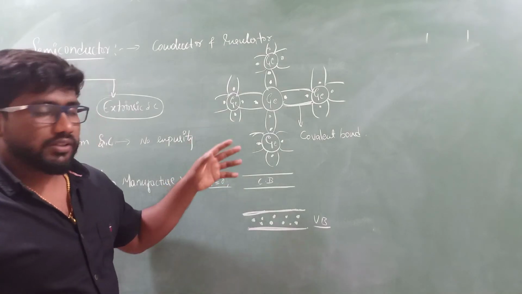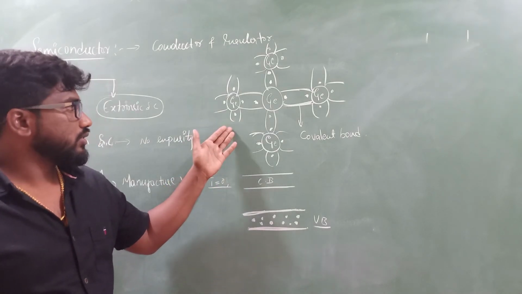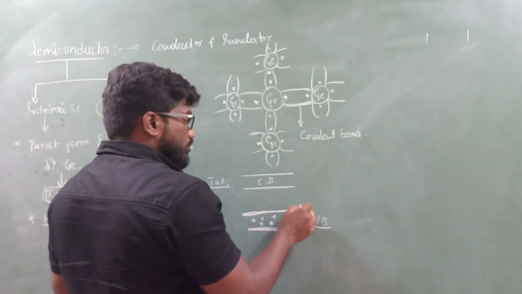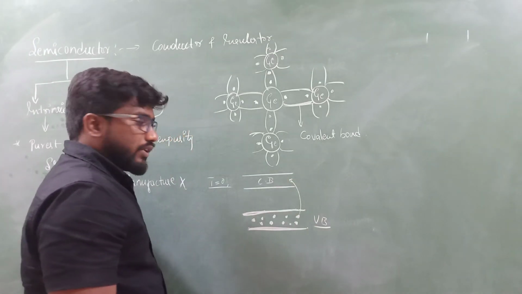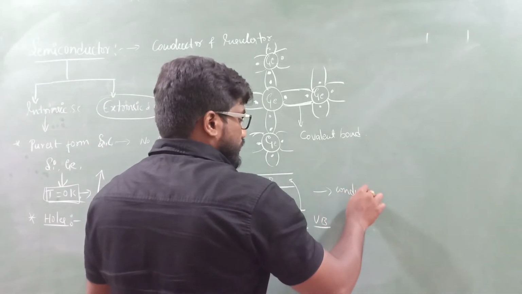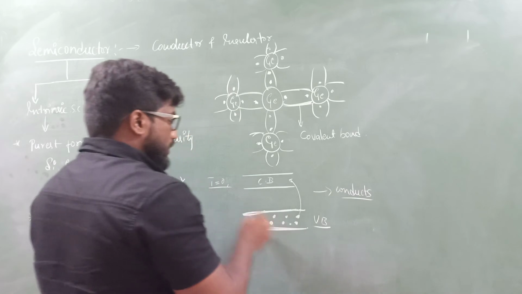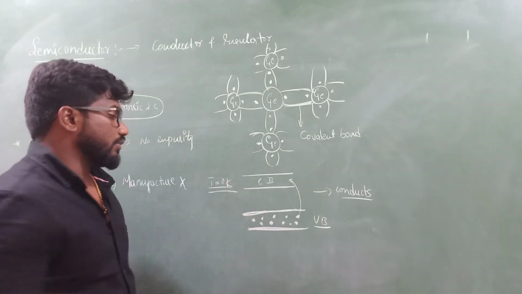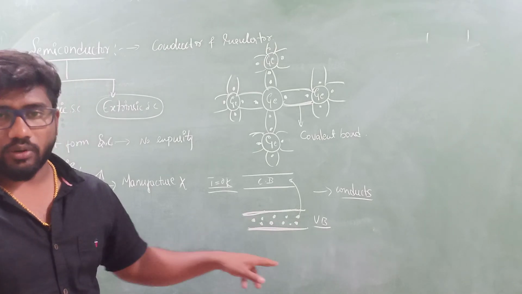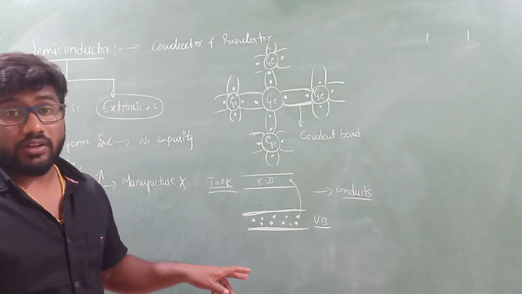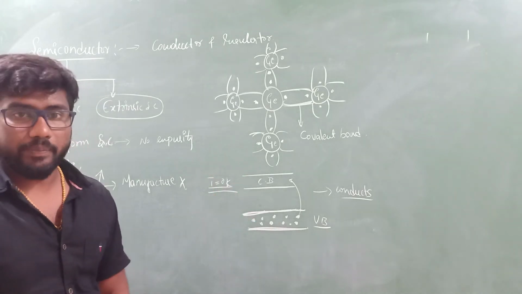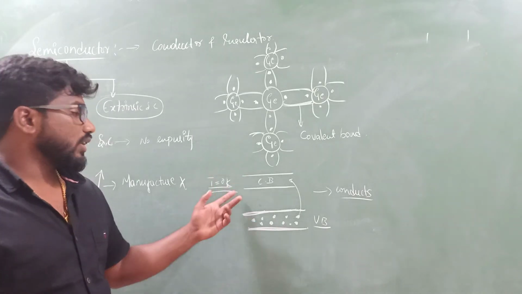So when will this device conduct? Only when the valence electrons move to the conduction band. When they move to the conduction band, only then does it conduct. At 0 Kelvin, these electrons don't have sufficient energy to move to the conduction band. That's the reason why it will not conduct.